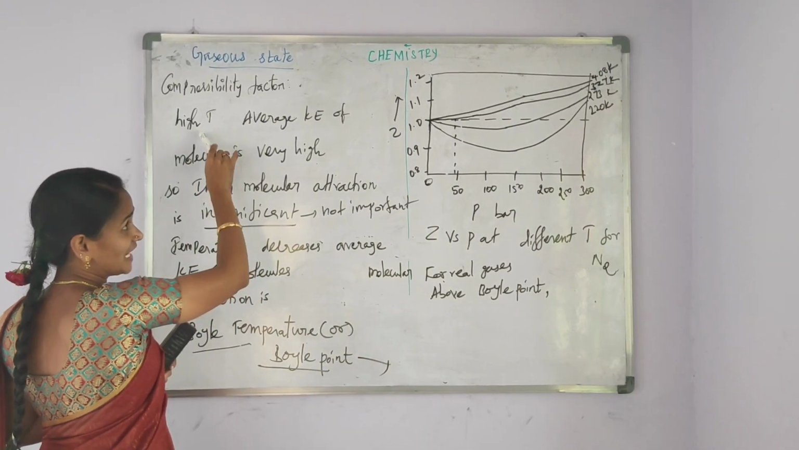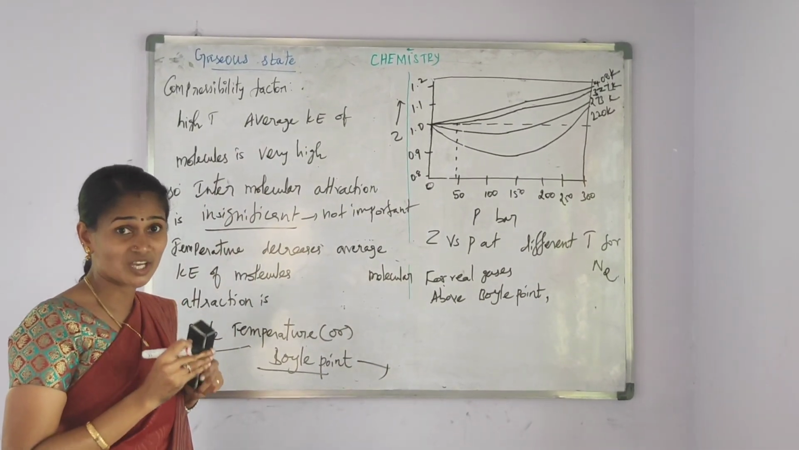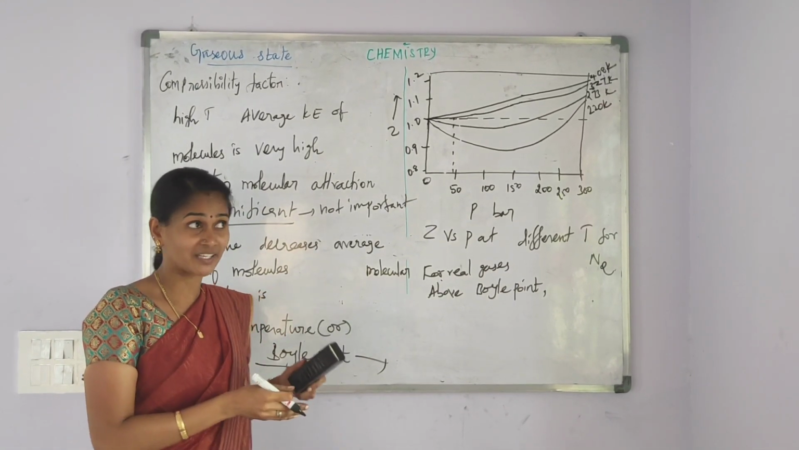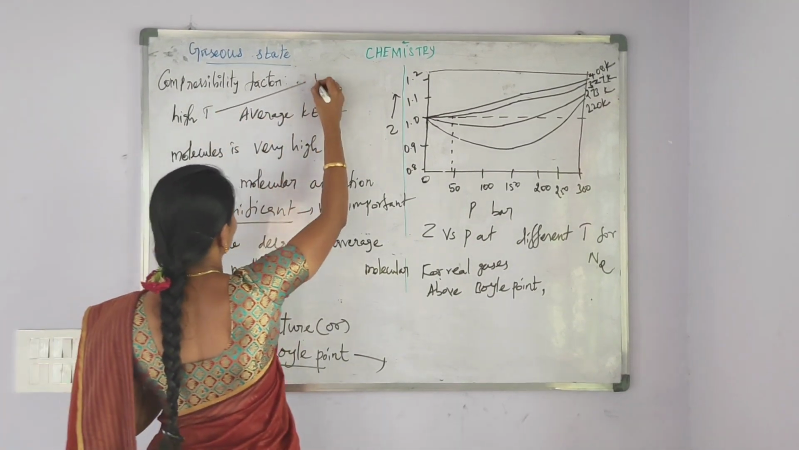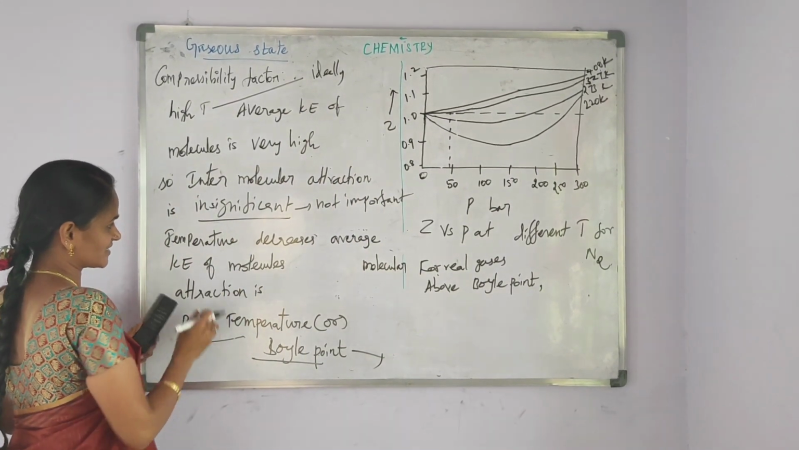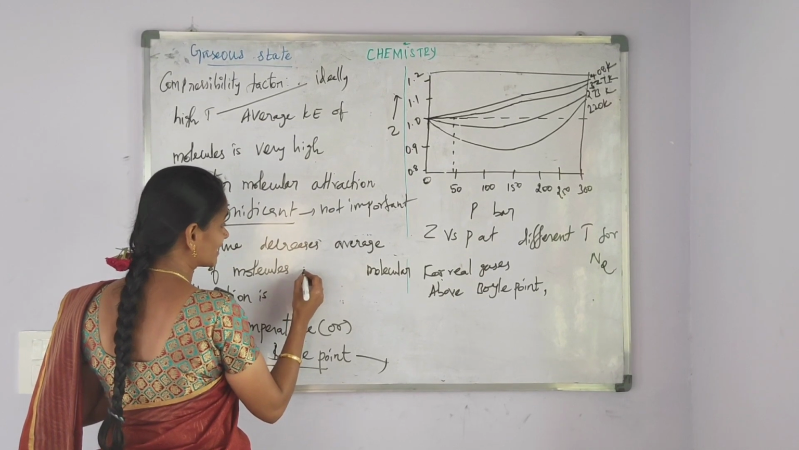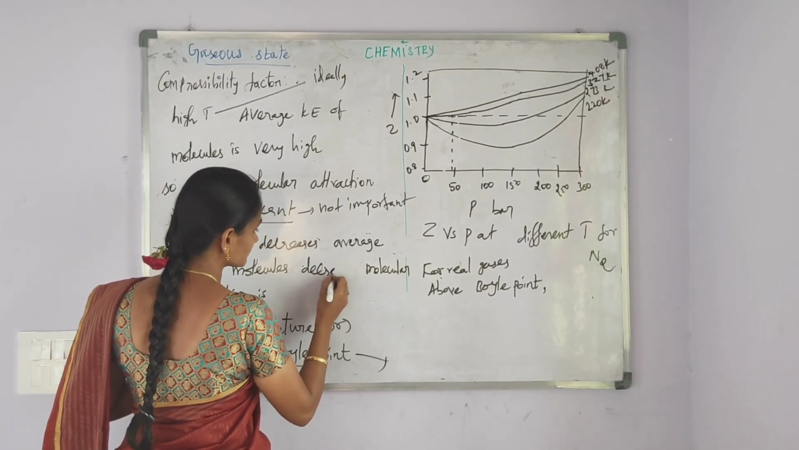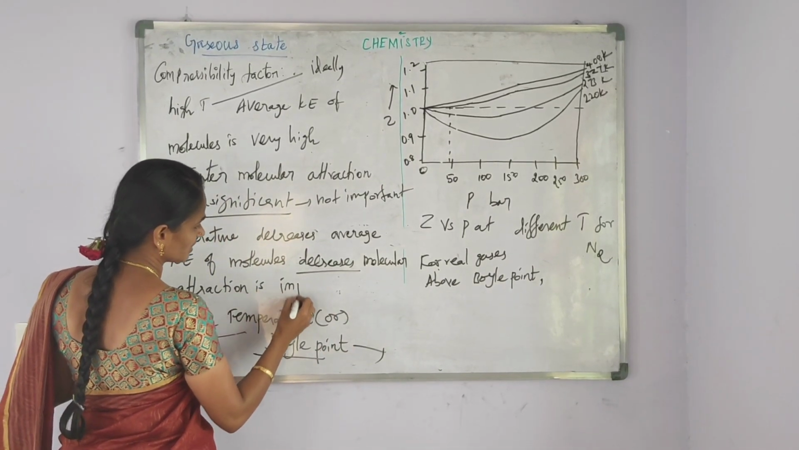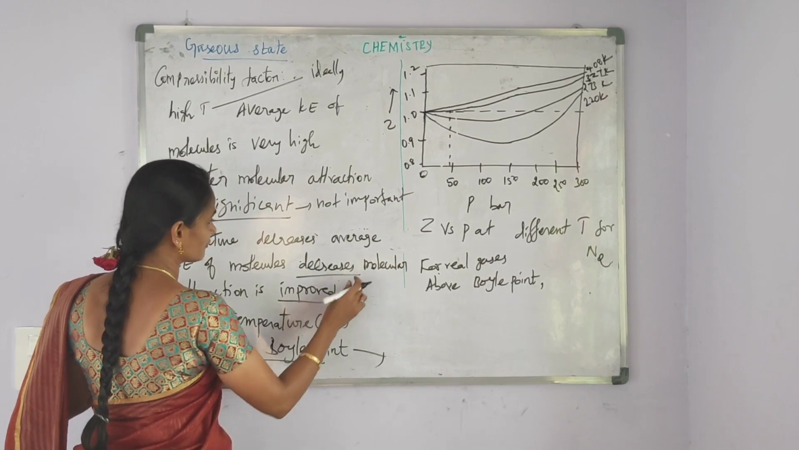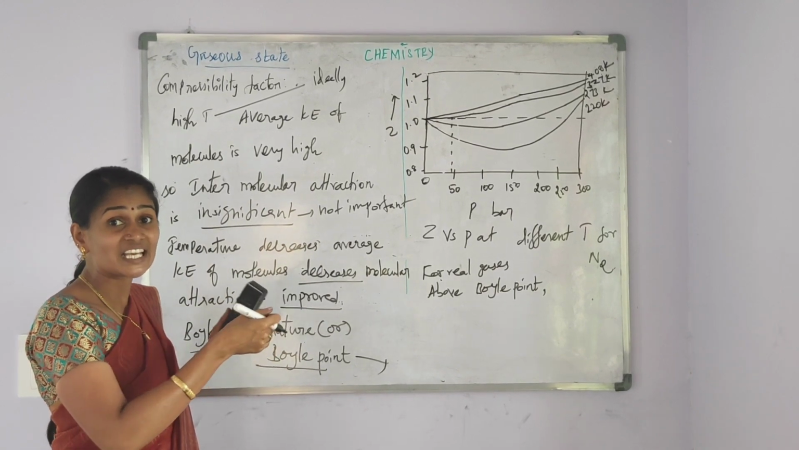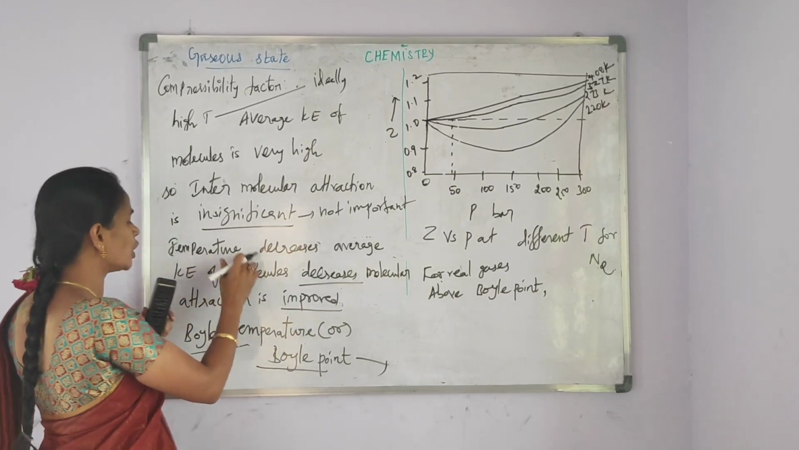I am repeating, at a high temperature, average kinetic energy of the molecules is very high. So, intermolecular attraction is not important. That's why at a high temperature, the gases behave ideally. And then, if the temperature decreases, average kinetic energy of the molecules also decreases. So, molecular attraction is increased. If the molecular attraction is increased, the gases deviate from the ideal behavior at a low temperature.